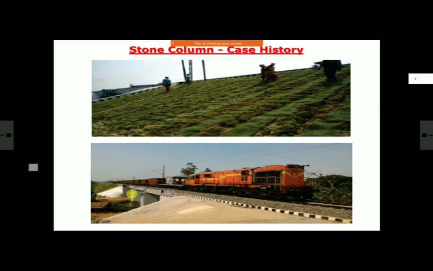This is the photo of the place. There is an RUB also there. This is the standpoint, and this is the bank. You can see, they have of course done turfing, and they have provided vertical drains also on the slope for water to come out, at every 50 meters. Nicely standing, a good work done, and it has given very good results.